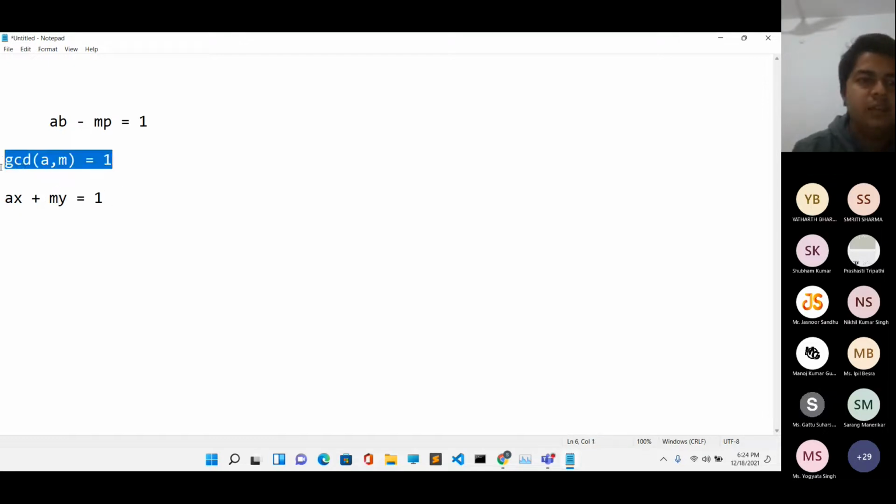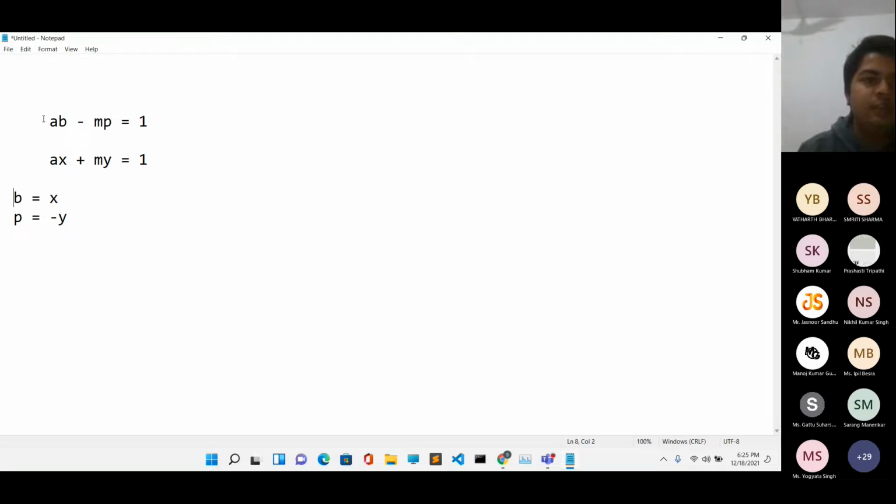And if you compare these equations, what you get is that b is equal to x and p is equal to minus y. So p is definitely not useful. We just wanted to know the value of b. So we have been able to find the method of finding the modular multiplicative inverse.